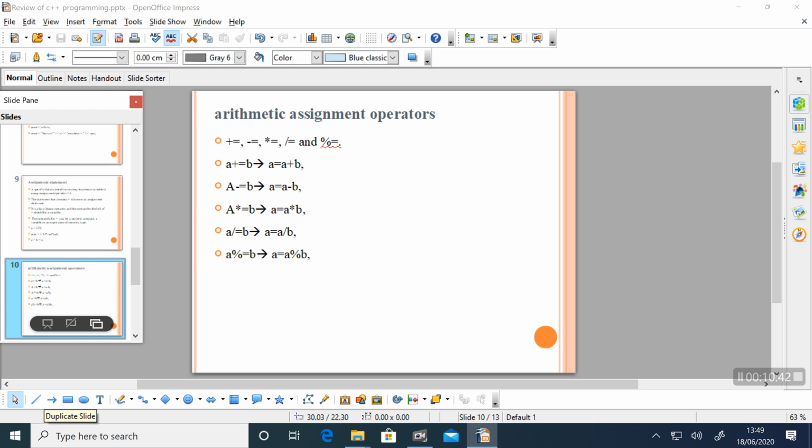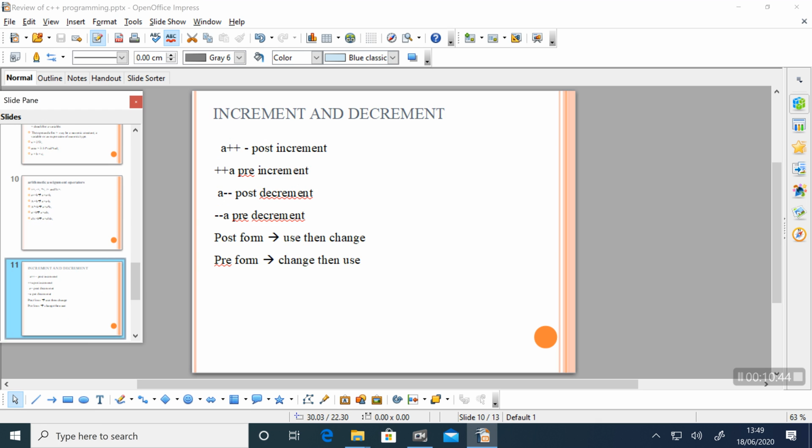Then the next type of operators in C++ are increment and decrement operators. There are two forms of increment and decrement operators, pre-form and post-form. Look at the examples.